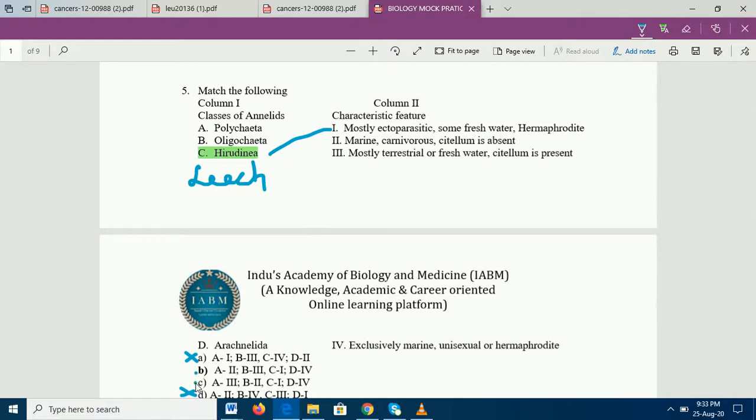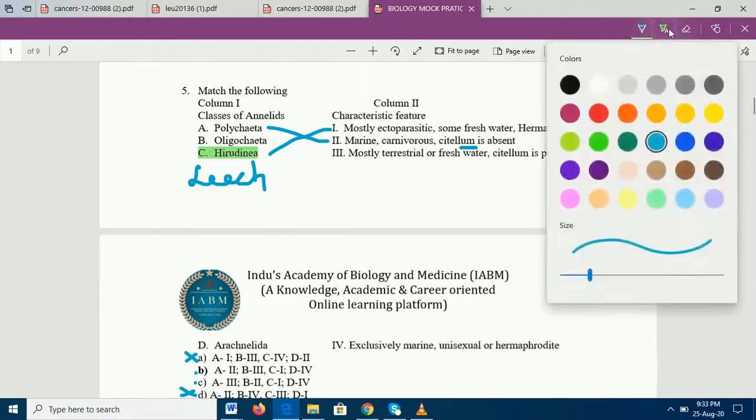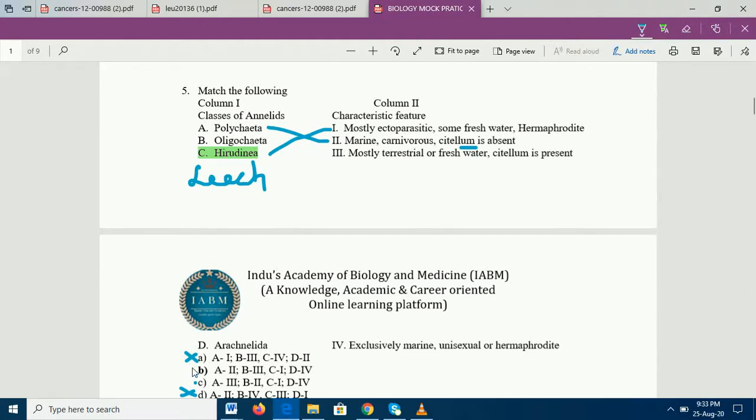Now again under this, if we apply this criteria, we know that in Polychaeta the clitellum is absent. So look, it is very difficult to remember all characteristic features, so what we should do is remember only the exclusive characteristic features. If you talk about Polychaeta, the clitellum is absent. So A2 is done, C1 is done. And with this, it's very easy to understand that the answer is going to be B. Right? Simple, easy. Now we know that the 5th answer is B.